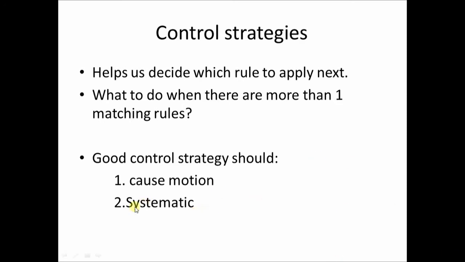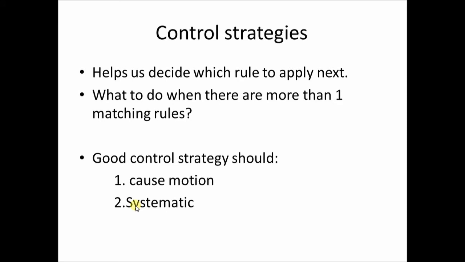Now let us focus on the second requirement of a control strategy. A good control strategy should be systematic. What is the meaning of a systematic control strategy? Suppose the control strategy is such that on each cycle, we choose at random from among the applicable rules. So suppose there are different applicable rules, then at random we simply choose one of the rules from those which are applicable at that particular state.